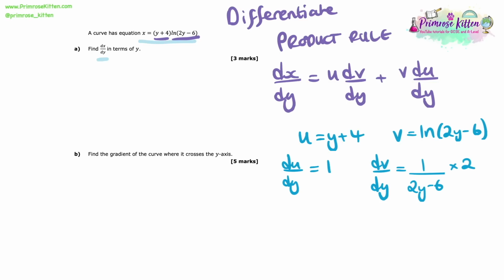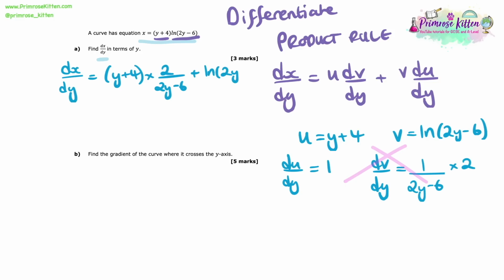So now to do the product rule, once I've laid it out like this, I like to do a little crisscross to let me see what I need to do next, okay? So I'm going to do my little crisscross, and I know that I need to times across those. So what I mean is I'm going to have y plus 4 times by that 2 over 2y minus 6, and then I'm going to add 1 times the ln(2y minus 6), which is just ln(2y minus 6).